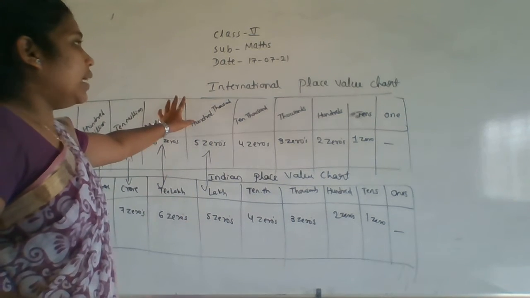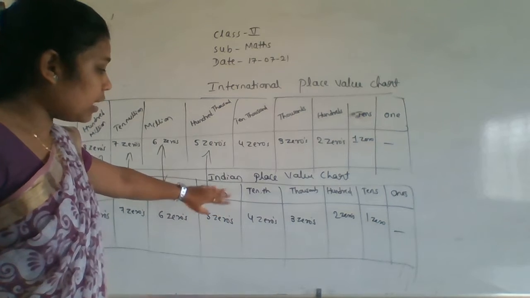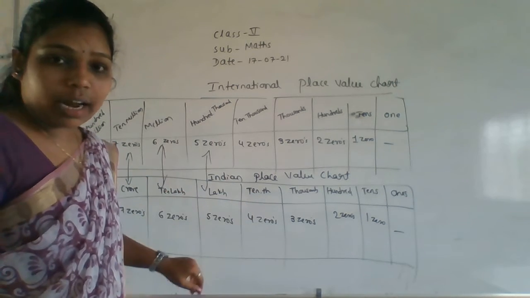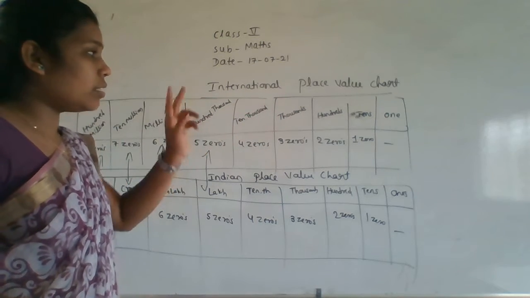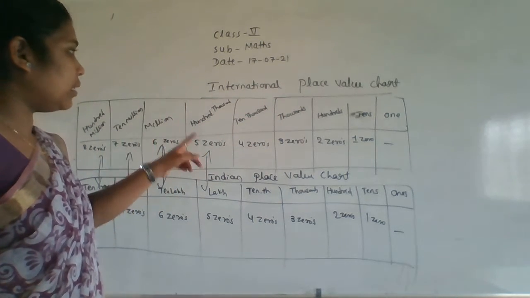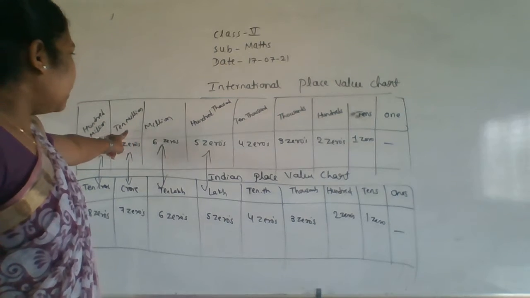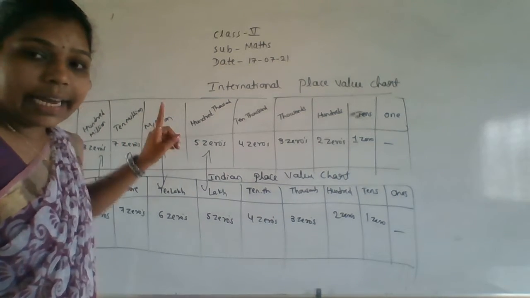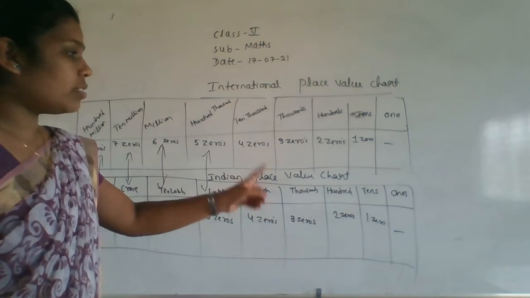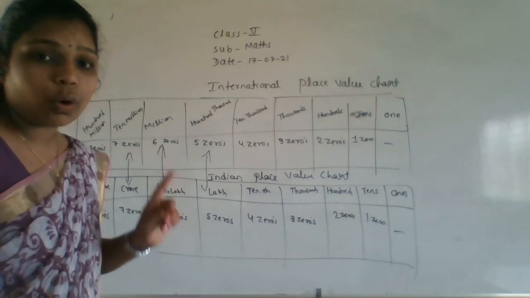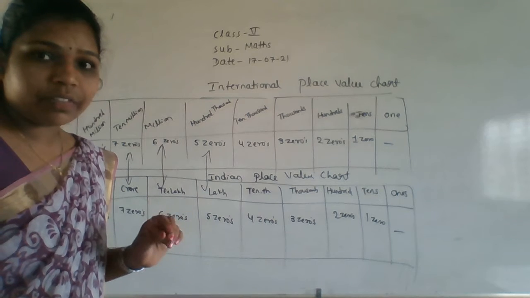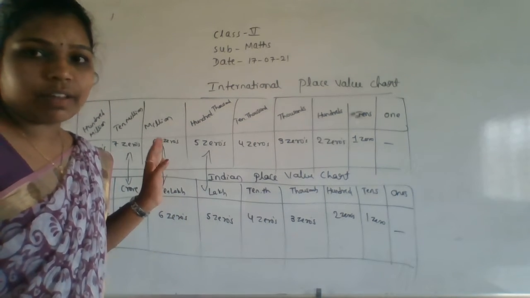Okay. So according to the international, we are having ones, tens, hundreds, thousand, 10,000, 100,000, million, 10 million, 100 million. According to the Indian, ones, tens, hundreds, thousands, 10,000, lakh, 10 lakh, crore, 10 crore. I hope everyone is perfect with the place value chart.